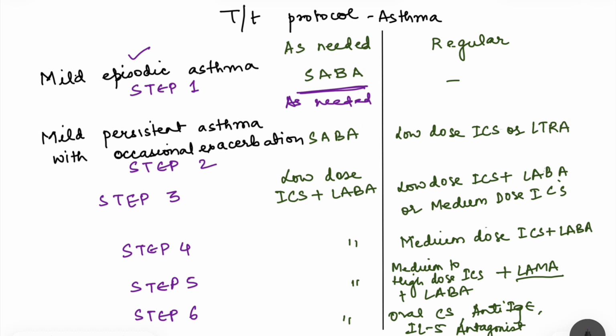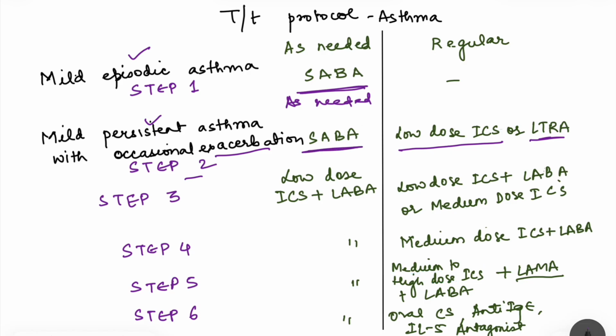Then we have mild persistent asthma with occasional exacerbation. In this case, we have to step up the therapy. So that is step 2. Now, if this beta-2 agonist is needed more than 2 times weekly, then we add low dose inhaled corticosteroids, or a leukotriene receptor antagonist can also be given regularly. That is for regular treatment, but as needed we can add a short-acting beta-2 agonist.